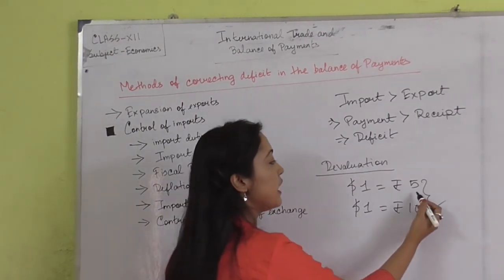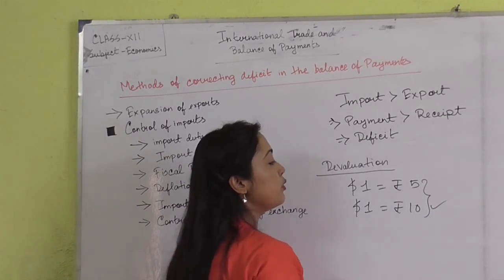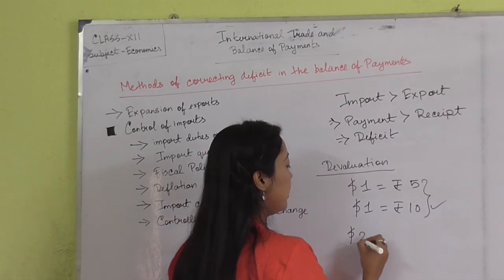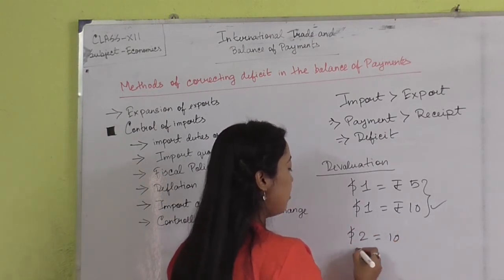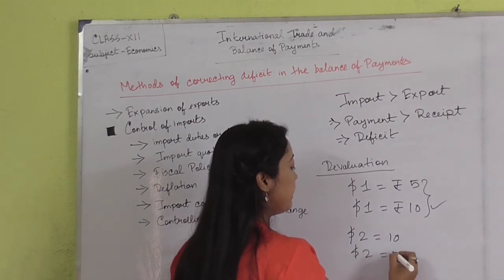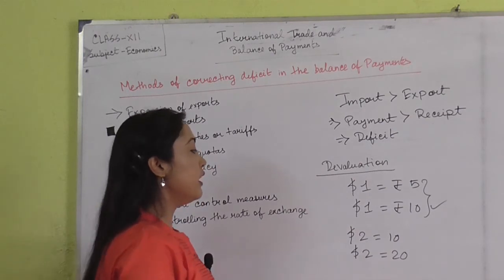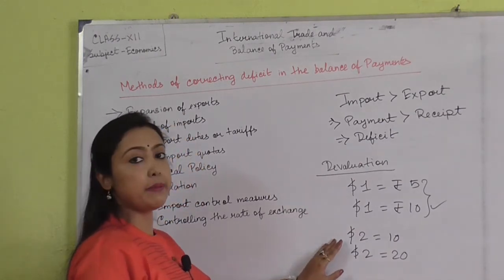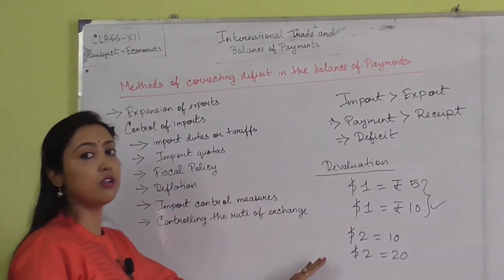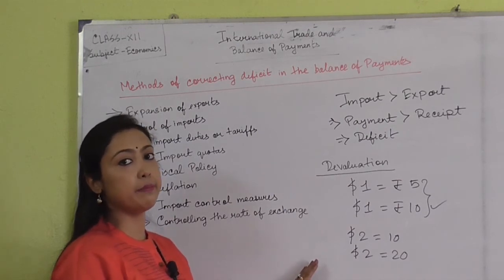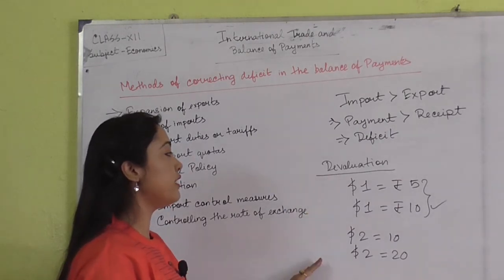First we used to get rupees 5, but now we are getting rupees 10. That means if we sell an amount of $2, first we used to get rupees 10 and now we are getting rupees 20. So in this way, through an expansion of export, the deficit in the current account or the deficit in the balance of payment can be corrected. So this is the policy of devaluation.